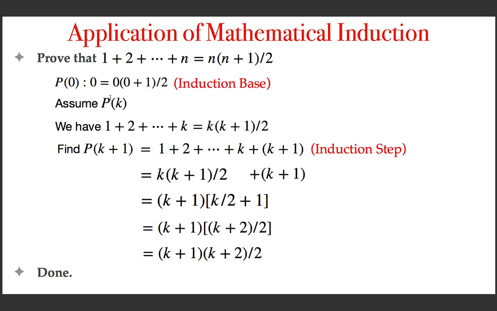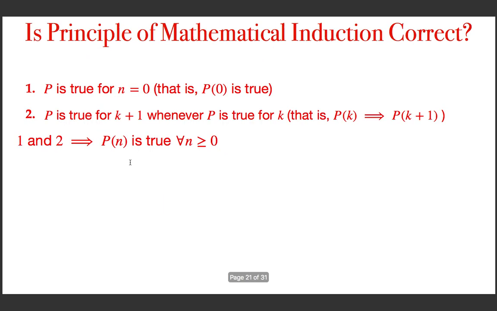You assume that p of k is true and try to prove that p of k plus 1 is true. Then by the principle of mathematical induction, you can conclude that whenever 1 and 2 are true, that is, for a given predicate, if condition 1 is true and condition 2 is true, then the predicate is true for all natural numbers. Okay, this is a very strong claim.